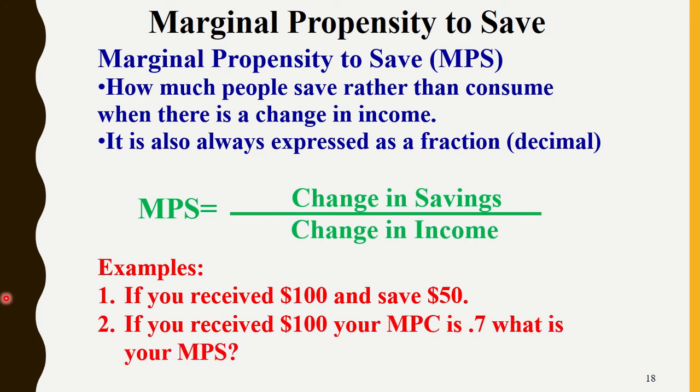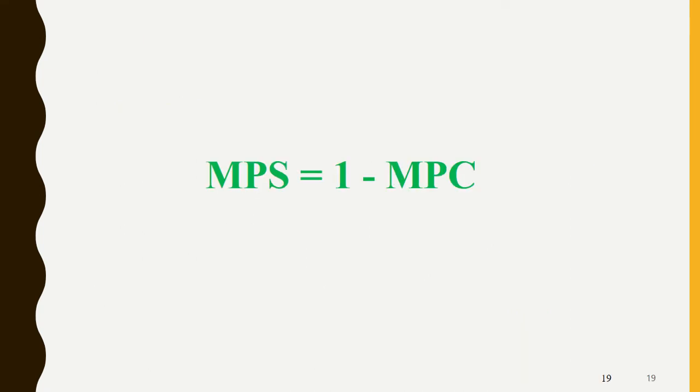If you received $100 and your MPC, your marginal propensity to consume, is 0.7, what is your marginal propensity to save? Well, you should know that, then that would just be 0.3 or 30%. I save 30% of my money and I spend 70% of it. So your marginal propensity to save is 1 minus MPC. Okay, that's the equation.